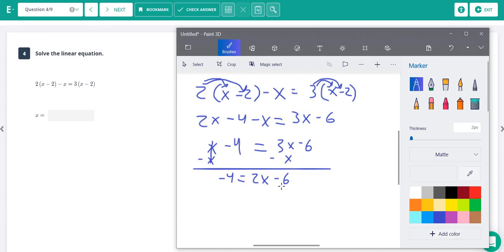All right, so now we have x. We have it multiplied by 2. We have it subtracted by 6. Always start with the addition or subtraction. So we are going to add 6 to both sides. Negative 4 plus 6 is positive 2. And over here we just have 2x because that canceled. And now we need to divide both sides by 2. And we end up with 2 divided by 2 is 1. That cancels, so x equals 1.